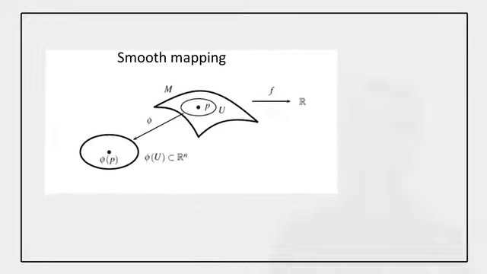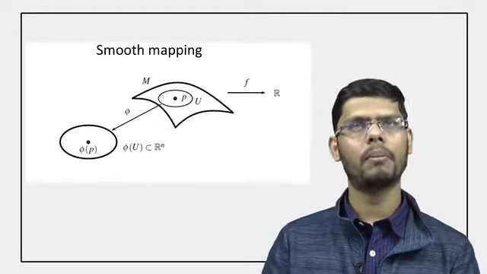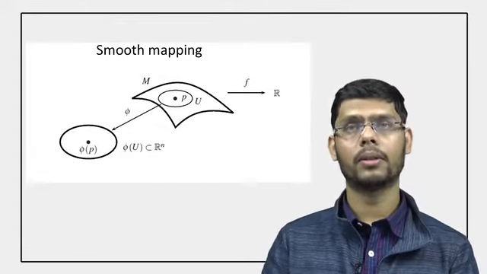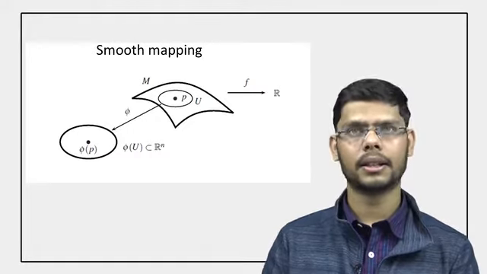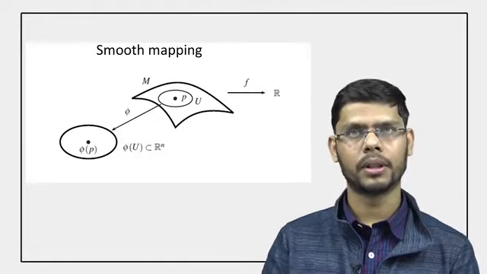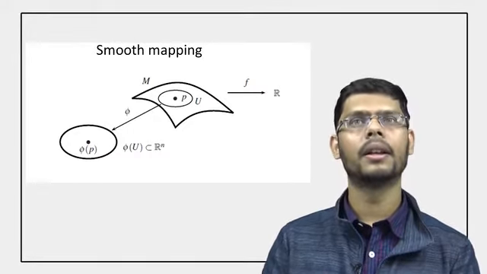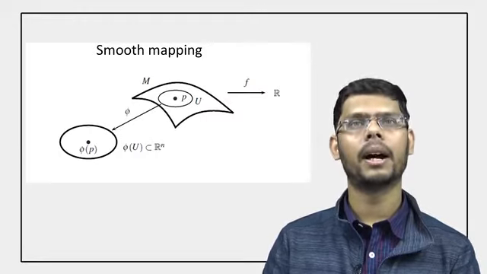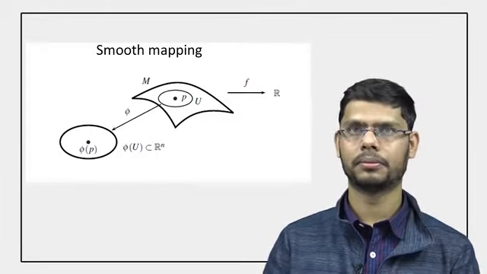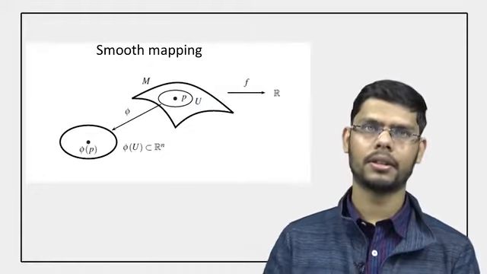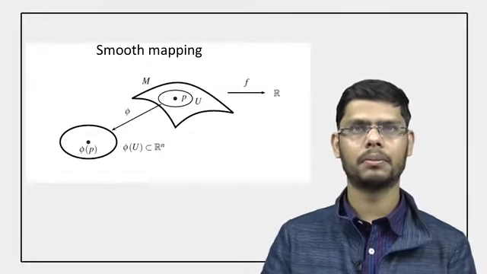Now here f is a map from M to R. So we say that the function f is smooth if the function f composition phi inverse is smooth. So here the definition is: let M be a smooth manifold.